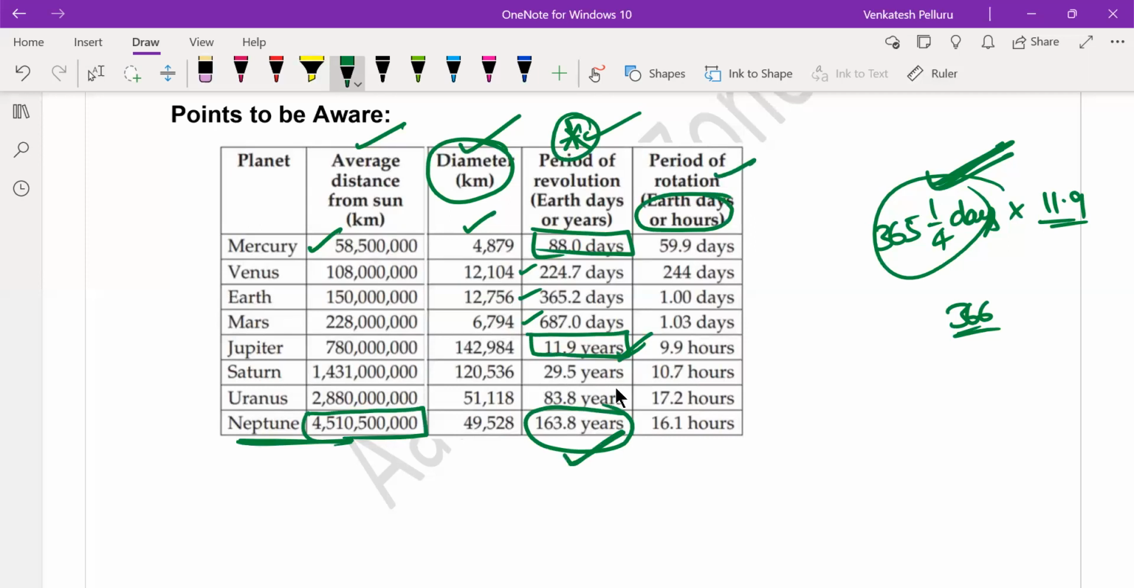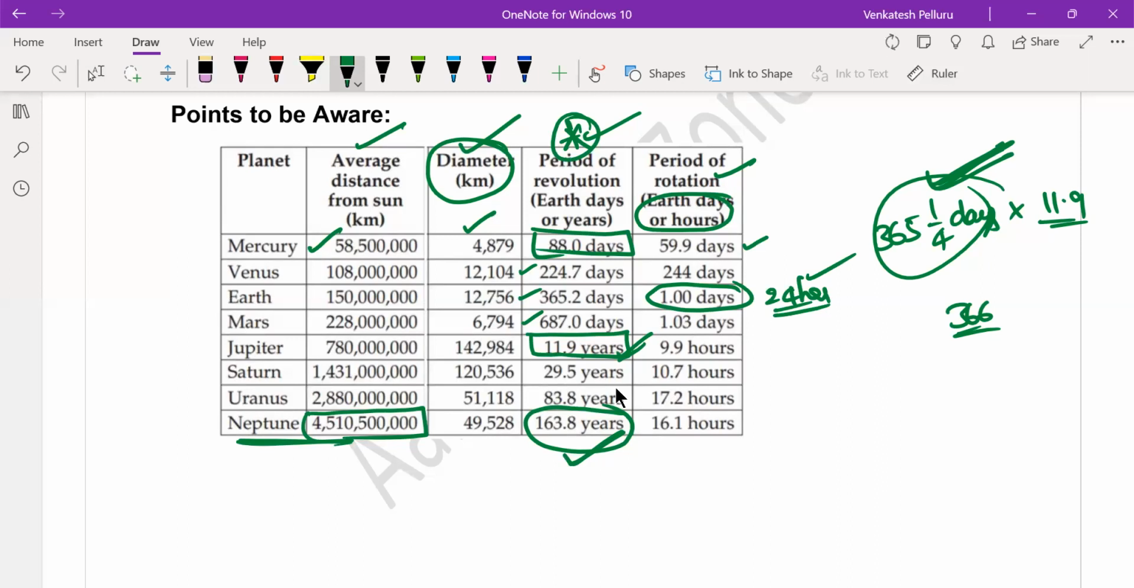So this is actually the period of rotation, meaning to move around itself on its own axis. If a body rotates around itself on its own axis, then we call it rotation. As I already said, Earth rotates one time in 1 day, right? That is why we call it 1 day or 24 hours. So approximately it is 24 hours, right? Similarly, if you consider Mercury, it will take 59.9 days.